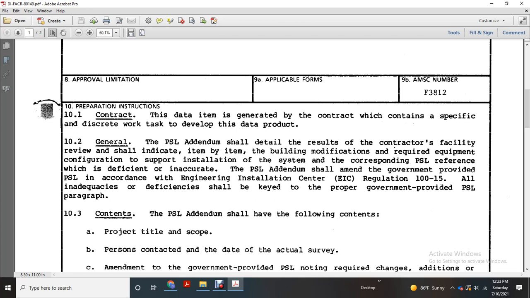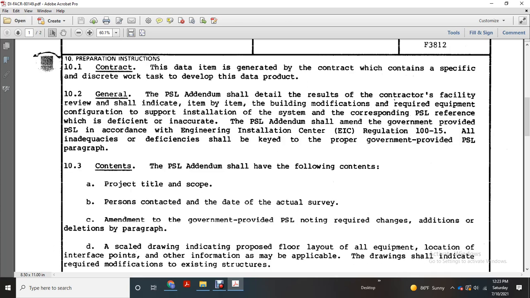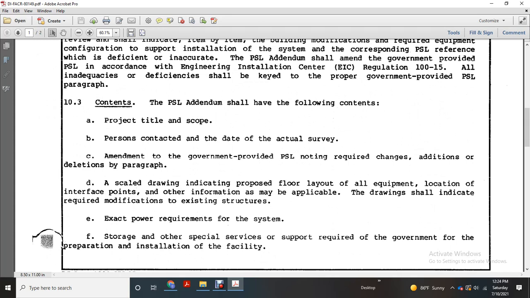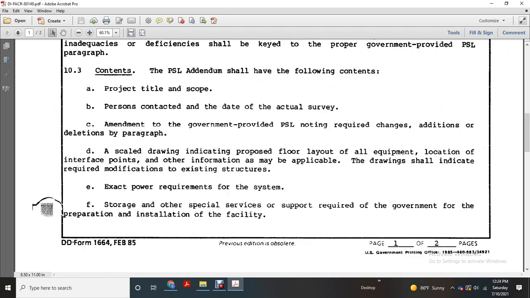Contents: the program support letter addendum shall have the following: project title, scope, person contacted with the date of the actual survey. Amendment to the government-provided program support list, noting the required changes and additions by paragraph. Scale drawing indicating the proposed floor layout of all the equipment location and the interface points. Other information as may be required. The drawing shall indicate the required modifications, existing structures, exact power requirements of the system, storage, and other special service support required from the government for preparation and installation of facilities.